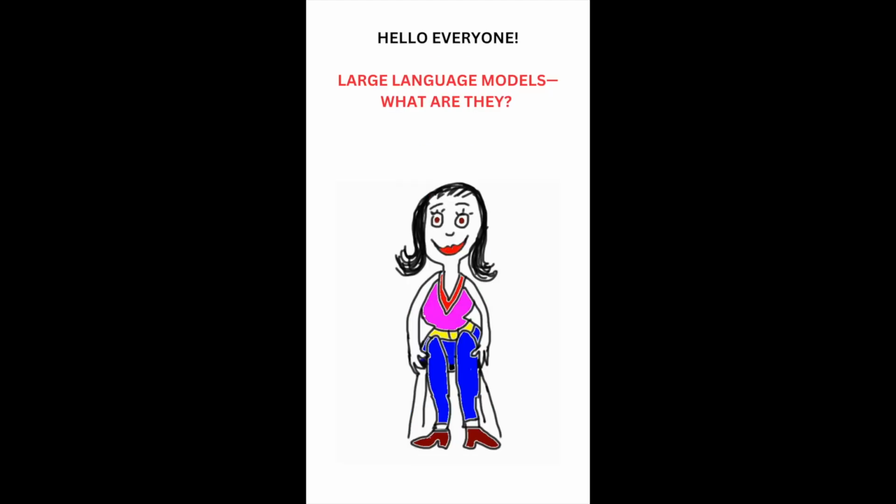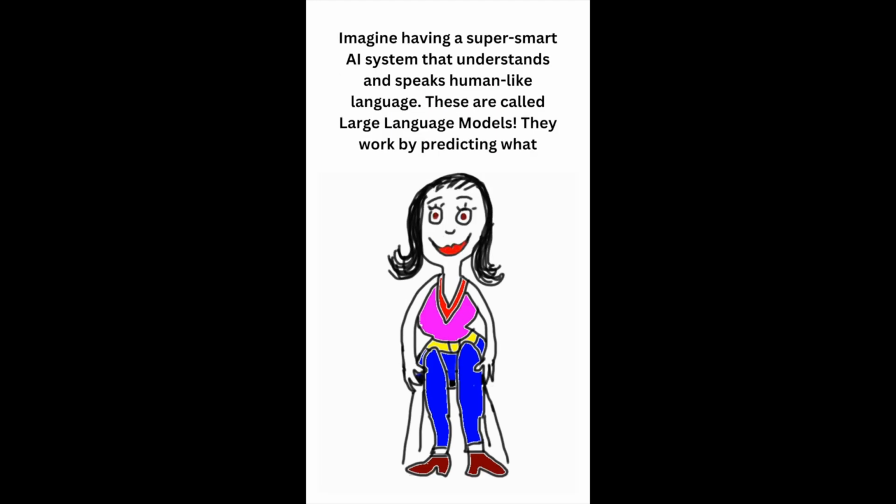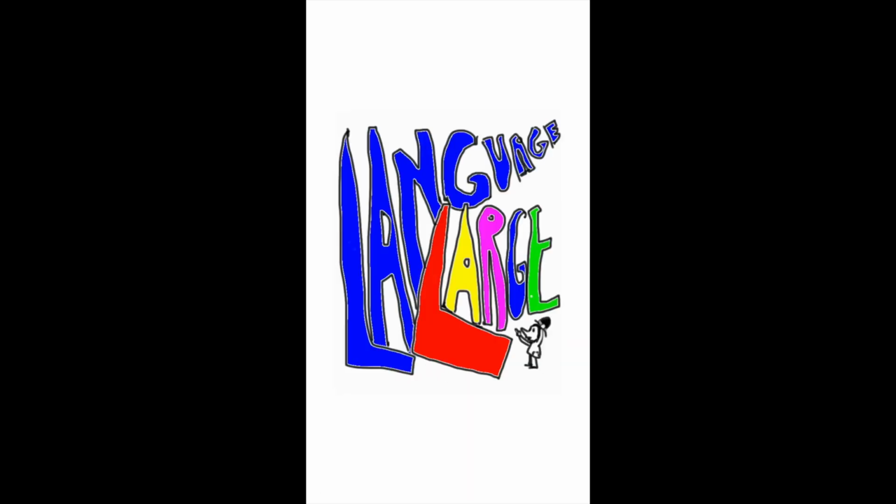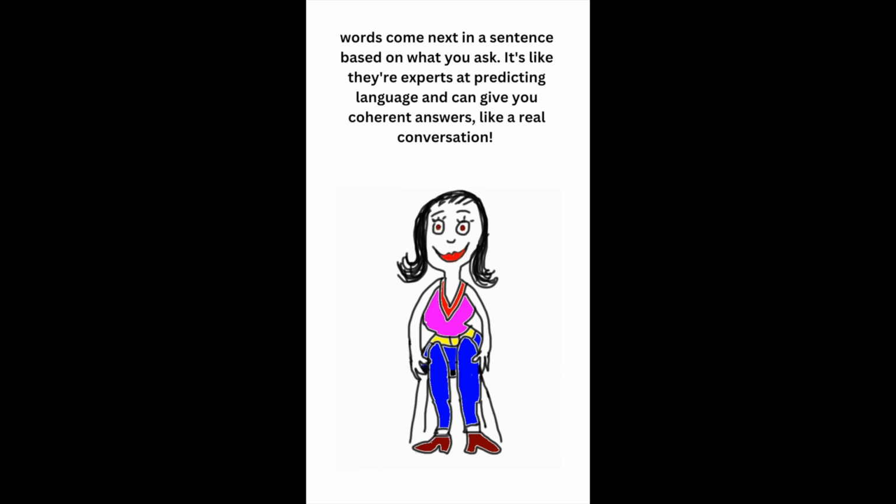Hello everyone. Large language models. What are they? Imagine having a super smart AI system that understands and speaks human-like language. These are called large language models. They work by predicting what words come next in a sentence based on what you ask. It's like they're experts at predicting language and can give you coherent answers, like a real conversation.